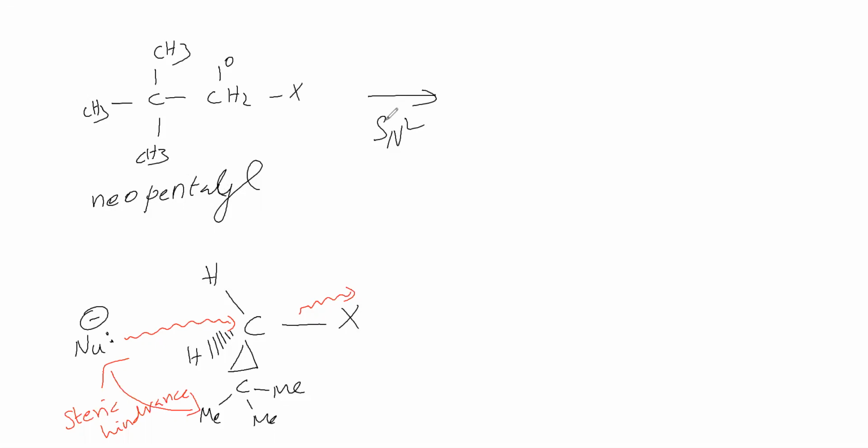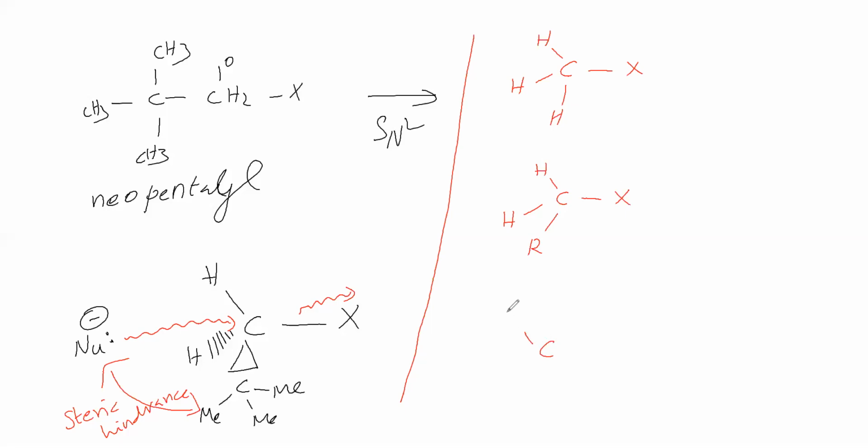That means how the SN2 reaction will be there. Is the SN2 reaction depending on the type of halide? That we will see. Now we will take a methyl halide. Next we will take a primary halide. Next we will take a secondary halide. Next we will take a tertiary halide.